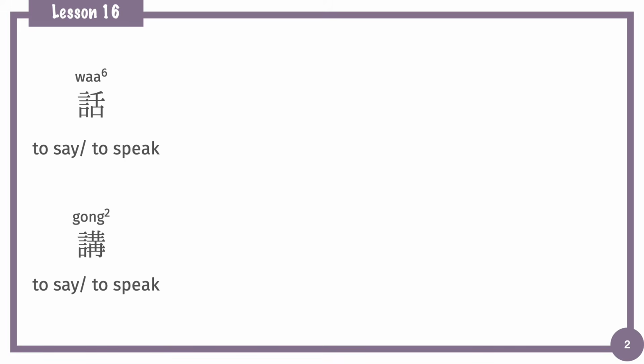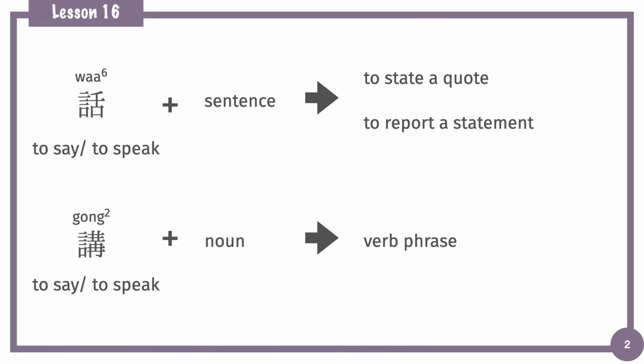We have mentioned 話 itself is a verb originally, and here is another verb that is similar to 話, which means 講. 講 and 話, both of them are verbs, and both of them mean to say, to speak or to tell.